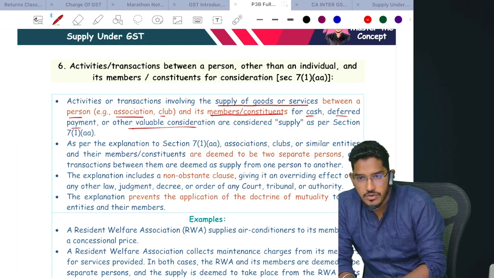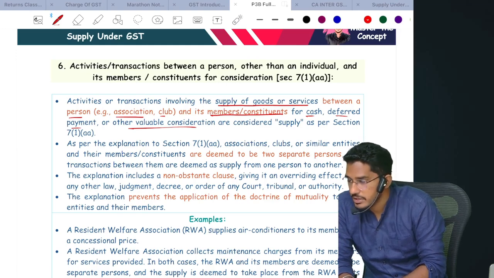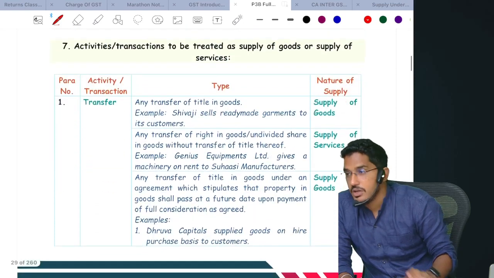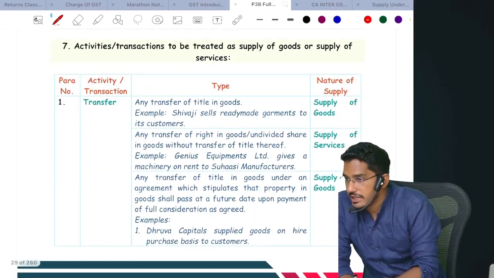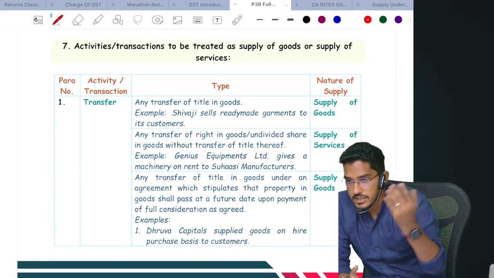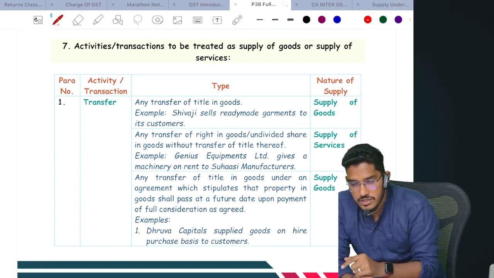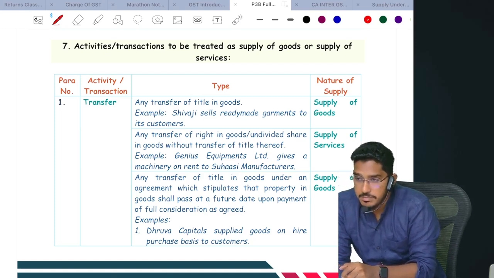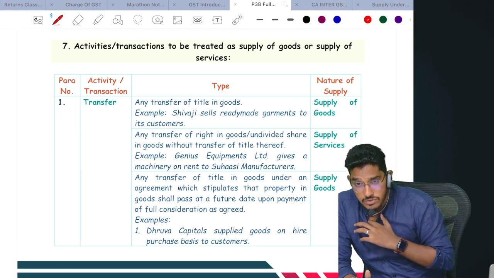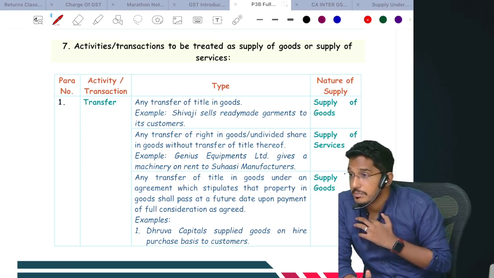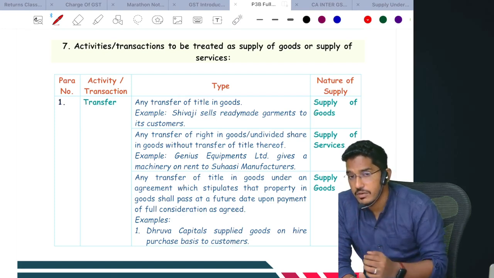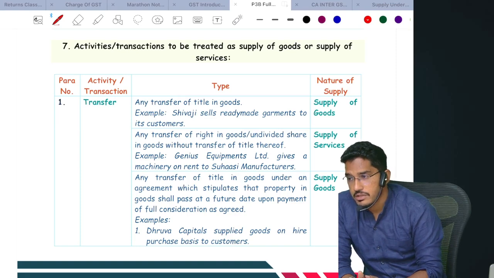Which activities will fall under supply, we have covered. Now the next point of discussion is, once you have treated an activity as supply, either under section 7 clause A or clause B, whether that supply falls under supply of goods or supply of services is the next determination to make. Sir, why do you think it is very important to identify?